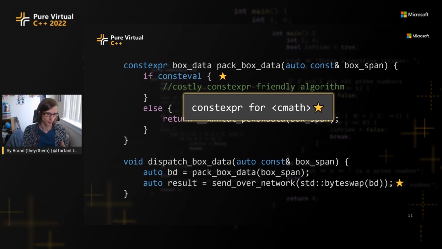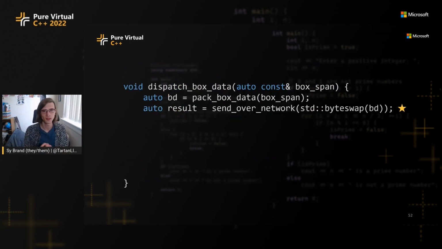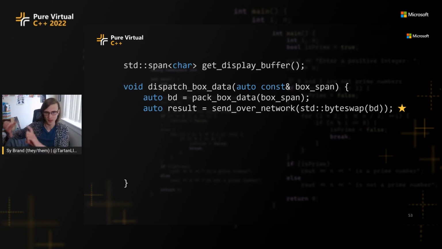Okay, but what if something goes wrong? Maybe something goes wrong and I want to display an error. I want to maybe display the stack trace or something on a little hardware display that I have next to my desk. So one way I could do this is my hardware has this function I can call to just get a display buffer. It's some memory mapped I/O which I can just write into, and it will just appear on the little screen I have next to my desk.